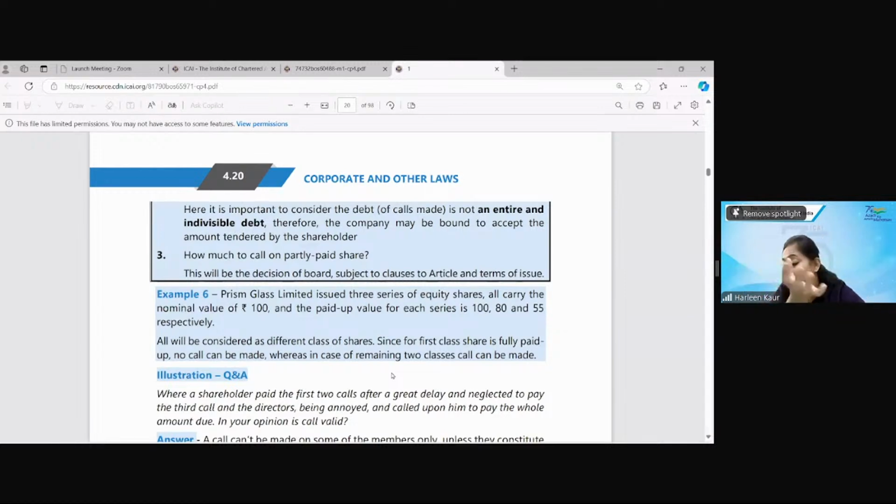This chapter elaborately tells you about the class of shares, the kind of things that used to come up in your mind when you're studying the chapter on prospectus. Chapter 3 and chapter 4 are very interrelated. Whenever you are revising your Companies Act, don't revise prospectus and then FEMA. Always revise chapter 3 and chapter 4 together and then try to do the questions. After doing debentures, you should always revise deposits along with that, because they have interrelated provisions. It becomes easy for you. Again, just a tip to make it easy.